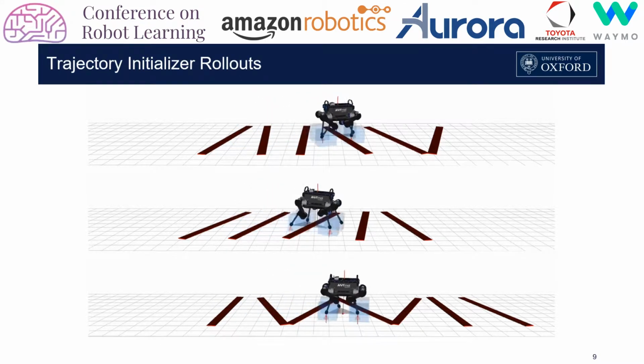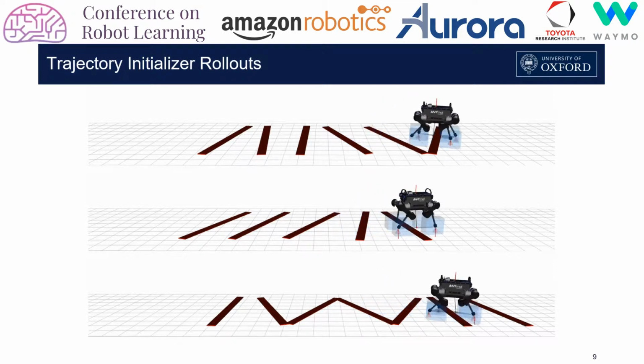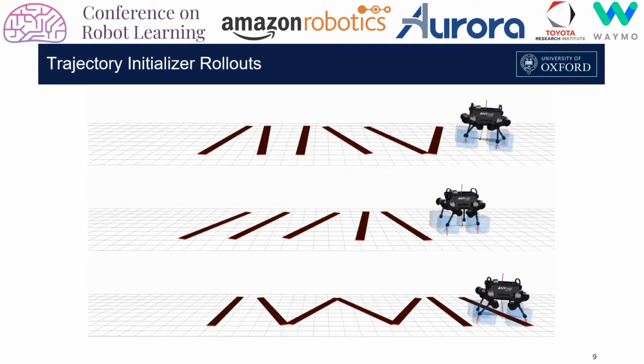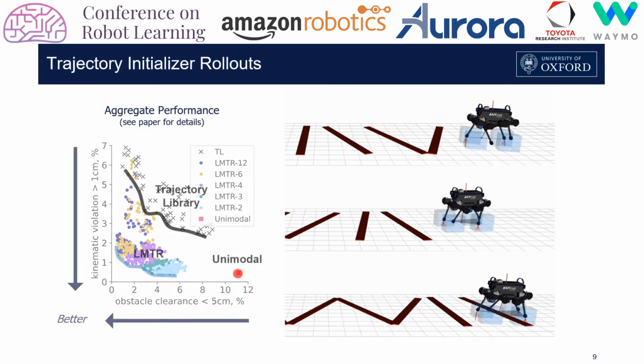The adaptive qualities are apparent in the selection of footholds, which are biased away from obstacles, as well as in the shaping of the base velocity and the adjustment of gait timings. Aggregate results, detailed in our paper, demonstrate LMTR's favorable performance relative to baseline methods.